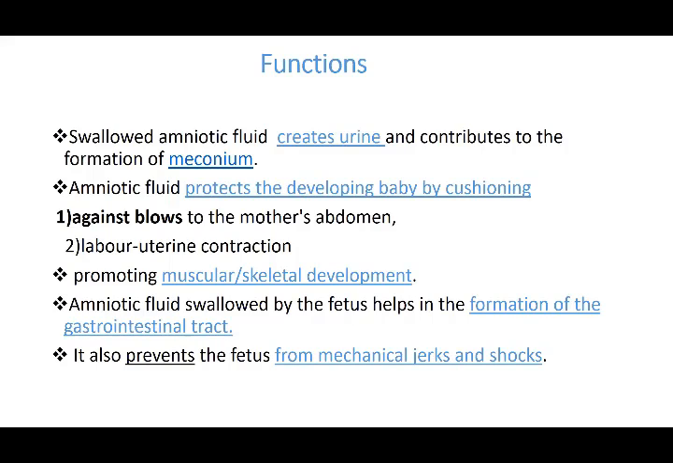Then, because the baby is floating in this fluid, the amniotic fluid protects the developing baby by cushioning it. How? One is against blows to the mother's abdomen, since the baby is in a fluid-filled bag and covered from all sides. And in labor, with uterine contractions, the muscles constrict and compress the baby. The baby could be suffocated, so it is protected from the immense pressure of the uterine contractions as well. So these are two very important functions the amniotic fluid performs. That is a cushioning effect. It is also promoting musculoskeletal development.